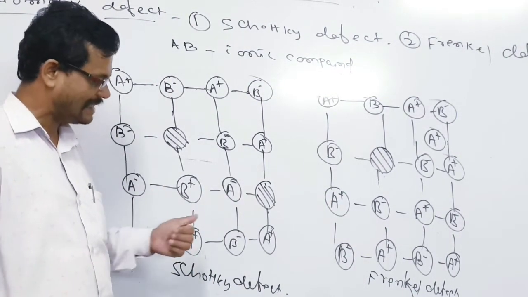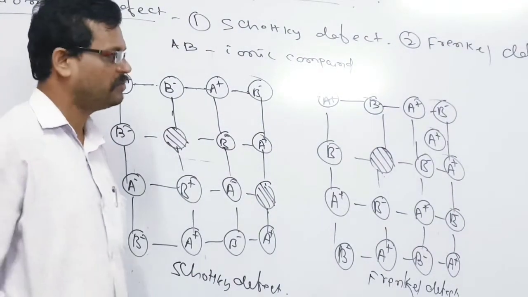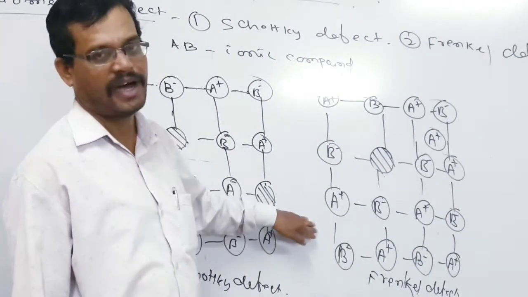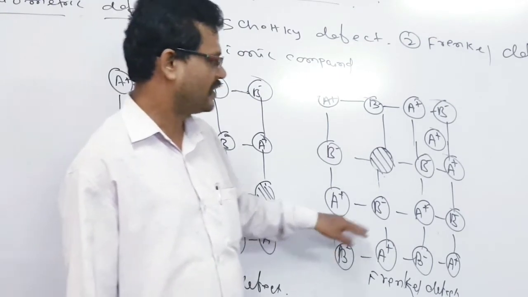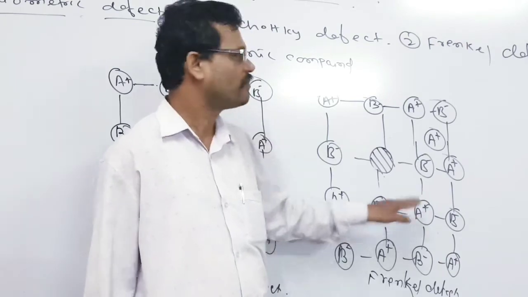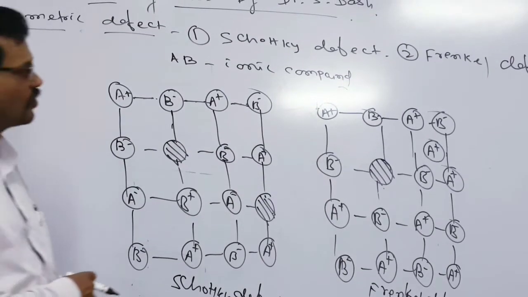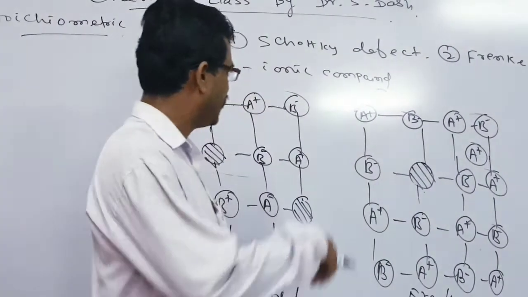That's why this type of defect, the Schottky defect, we generally see in compounds which have a high coordination number, but the Frenkel defect is seen in compounds bearing a low coordination number. So that is all we say about the stoichiometric defect and its types, that is the Schottky defect and the Frenkel defect.